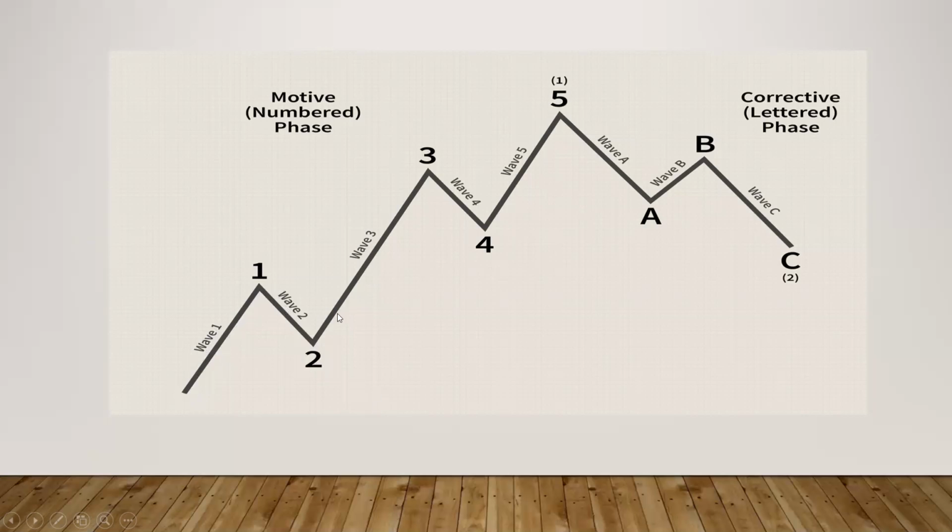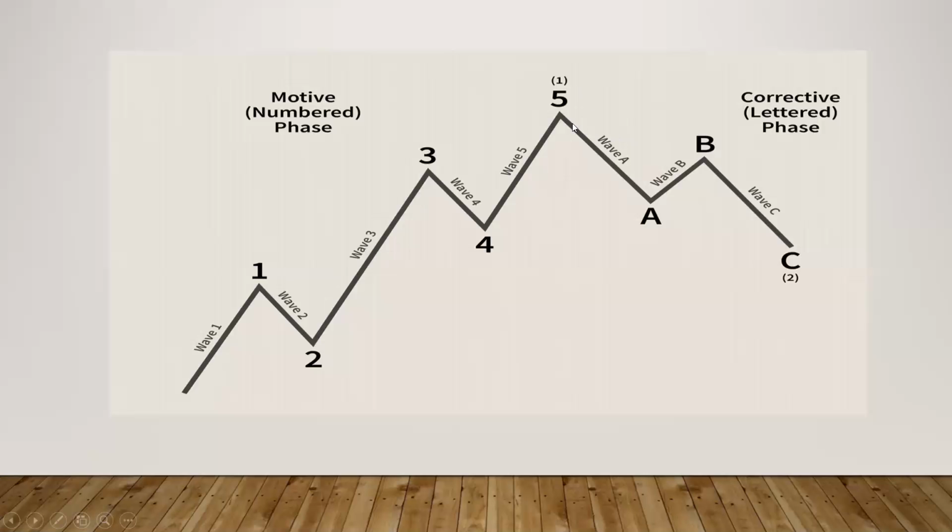Another rule is that wave 3 should not be the shortest wave when we look at wave 1, wave 3, and wave 5. There are 3 impulse waves, and among them wave 3 should not be the shortest. If that is the case, then we cannot count that as a valid wave.